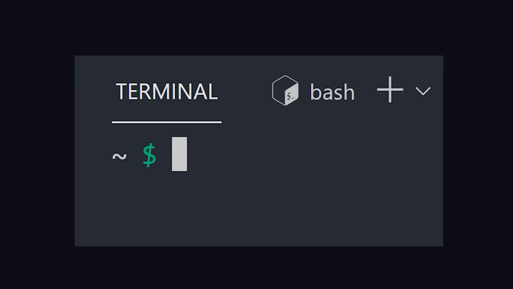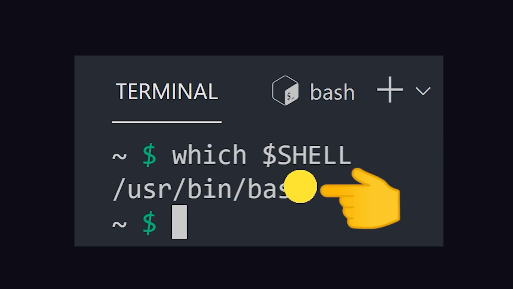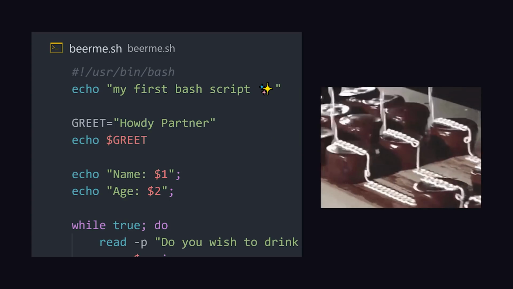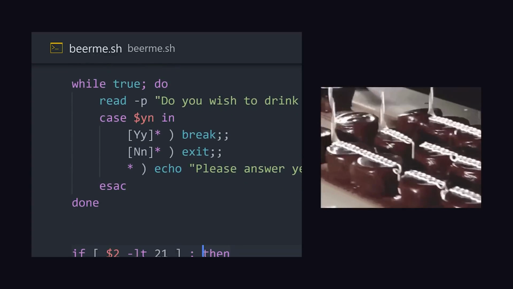To find out if you're running Bash, type in which $SHELL from the command line. It's like any other application that lives in the binaries directory. But Bash is also a programming language that allows us to write scripts, which means anything we type manually into the command line can be automated with code.